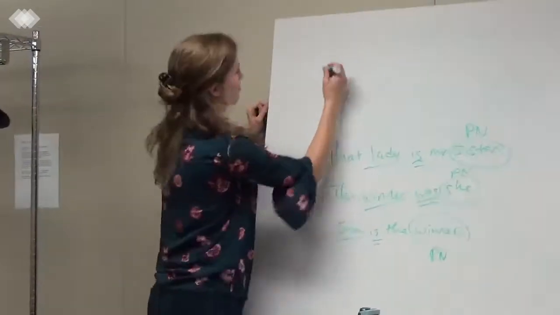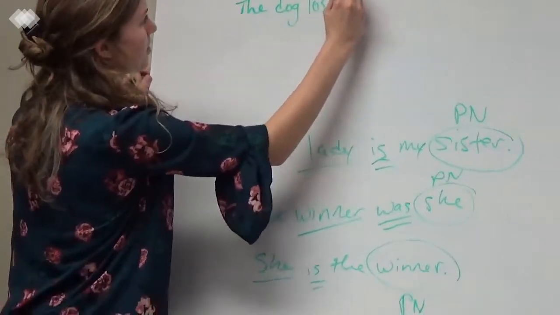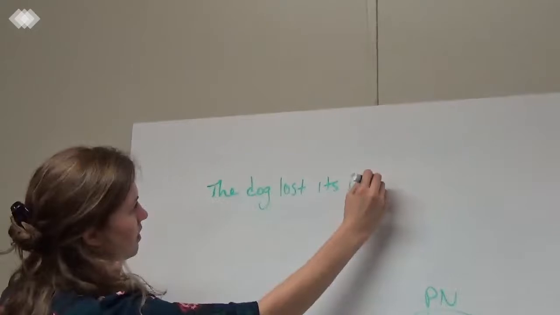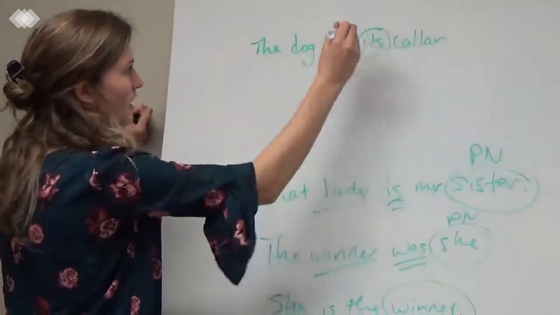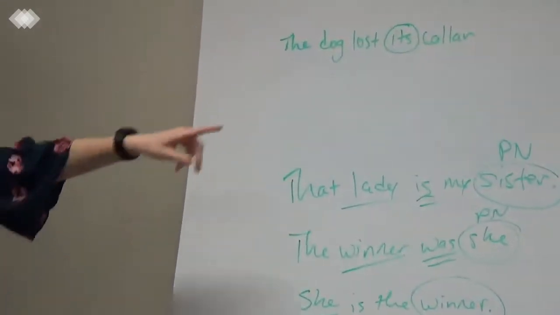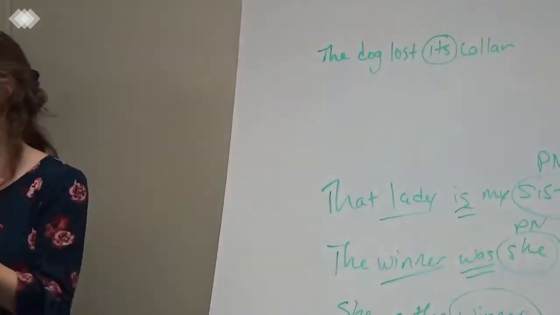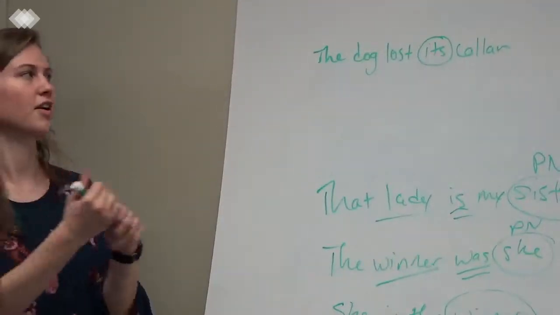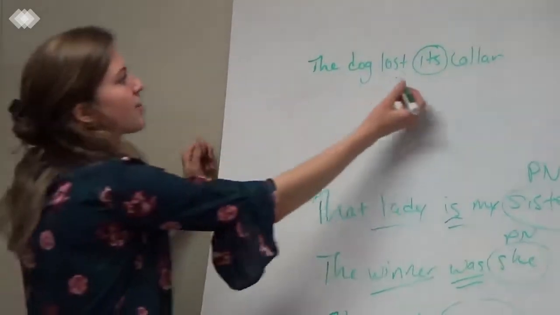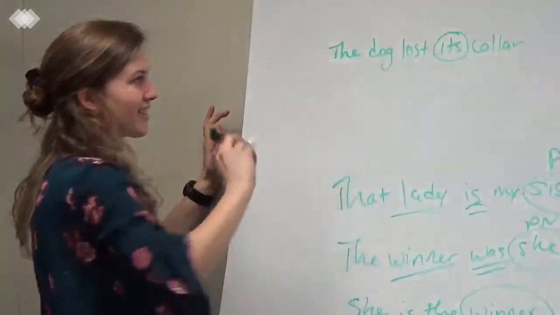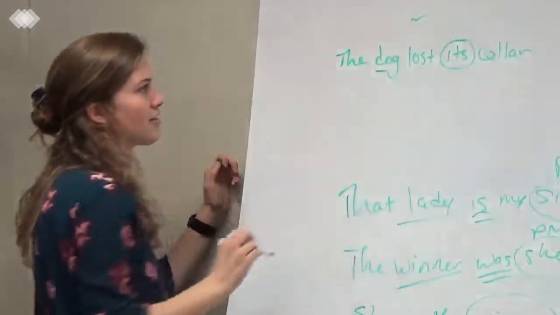Let's see, the dog, yeah. The dog lost its collar. So, it is our pronoun, and you always have to make sure that the pronoun is referring to the correct number. We already talked about number and gender being two things you need to consider. So this time, I guess the gender of the dog isn't necessary in a sentence, but we need to make sure that the number is correct. There's just one dog, we're good.